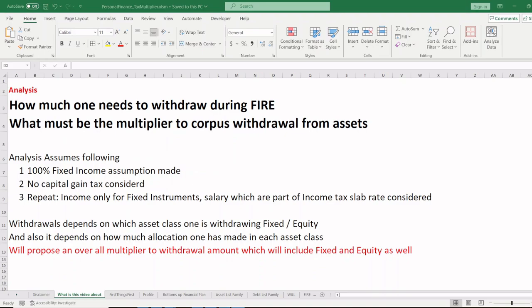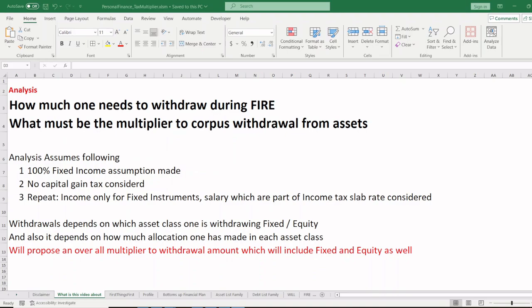Again, as you can read on the screen, this is not considering equity withdrawals, but I will definitely give you a formula which will be common for equity as well as fixed incomes like FDs. As everybody knows, withdrawals depend on which asset class you're withdrawing from, whether it's fixed or equity, because fixed comes under income tax slabs as of today, 2024, and equity comes under different rates. For example, capital gains tax is 12.5% as announced, and debt is about 20%.